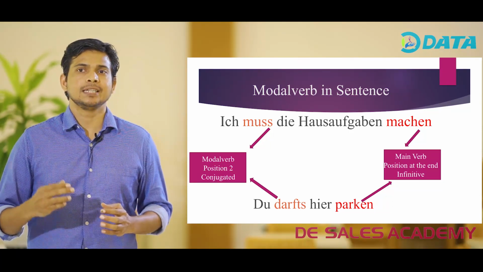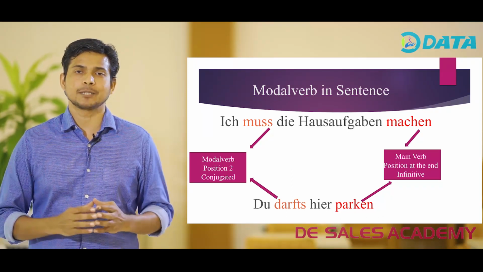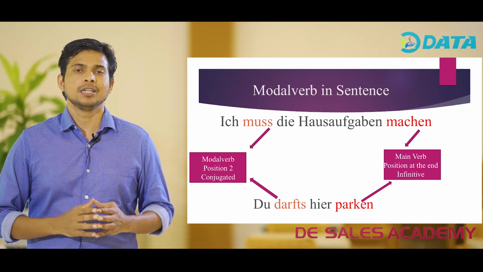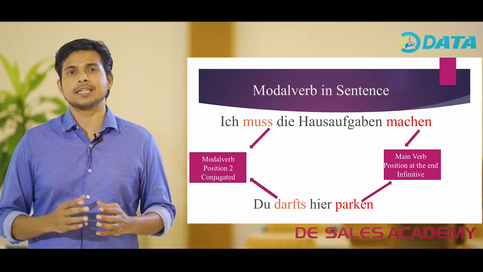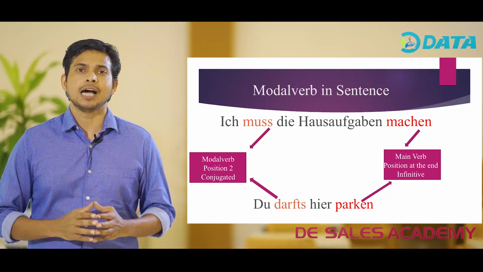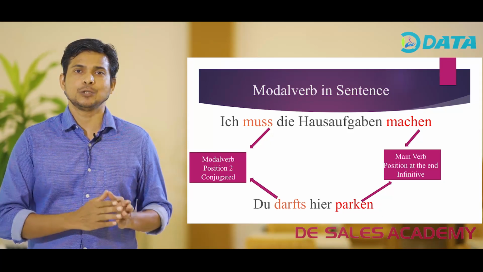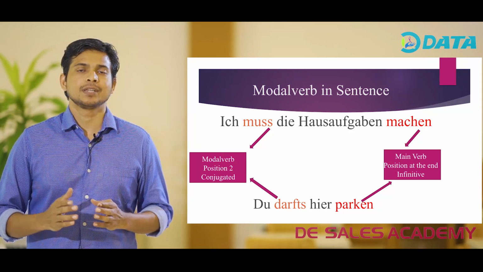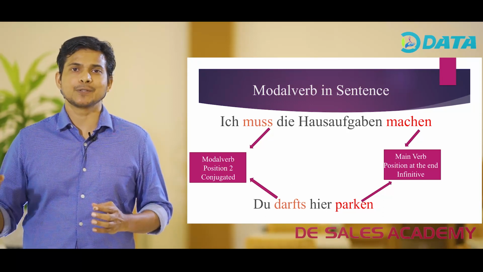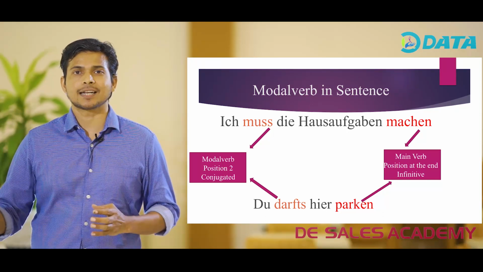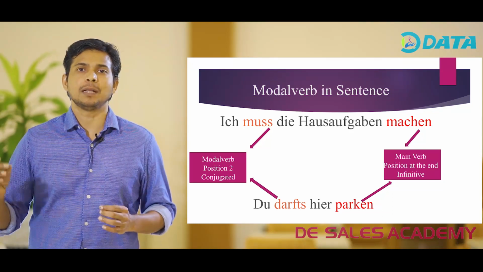Du darfst hier parken. You are allowed to park here. In the given sentence, the modal verb used is dürfen, and we have conjugated the modal verb dürfen according to the subject du. Ich darf, du darfst. And again, the main verb used in this sentence is parken, and we have used the infinitive form of parken.